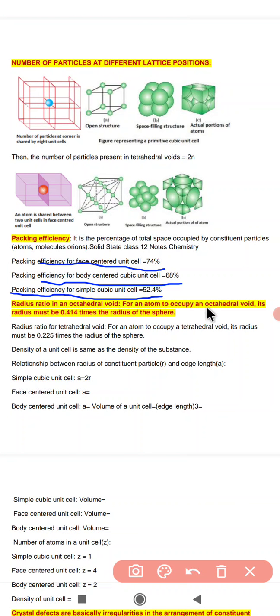Now the next thing we are going to discuss is the radius ratio in an octahedral void. For an atom to occupy an octahedral void, its radius must be 0.414 times the radius of the sphere.